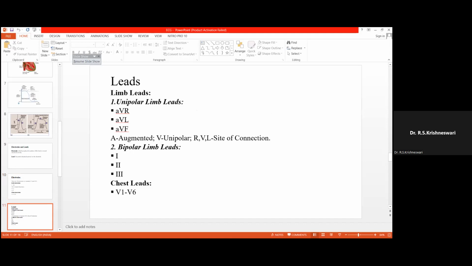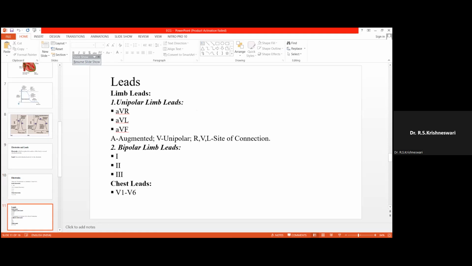Then about the leads. So electrodes, we understood that in a standard 12-lead ECG there are 10 electrodes, and there are 12 leads. Now we are going to talk about the leads. Regarding the limb leads, there are 2 types: unipolar limb leads and bipolar limb leads. Unipolar limb leads are represented as AVR, AVL, and AVF. So here only 3 leads, but in case of electrodes, there are 4 limb electrodes.